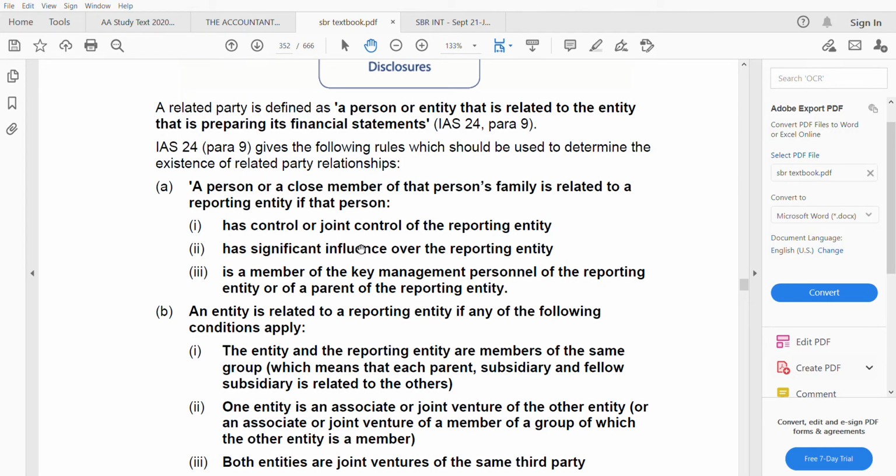Significant influence, that means associate, that is also a related party. Or the person is a member of the key management personnel of the reporting entity or of a parent of the reporting entity. Key management personnel.